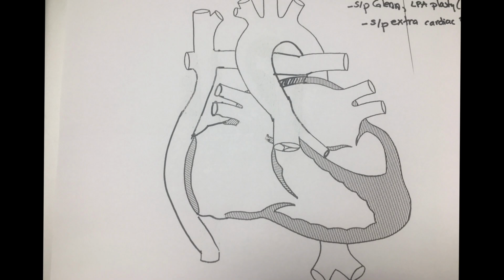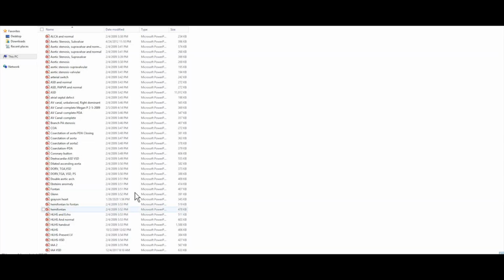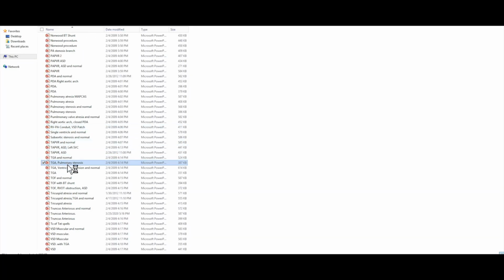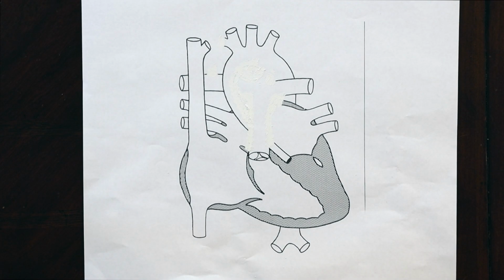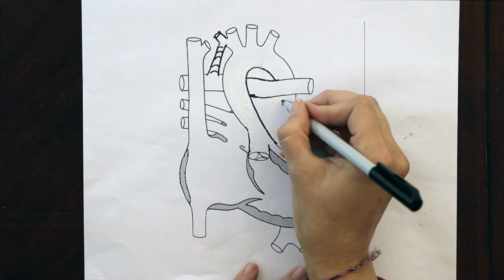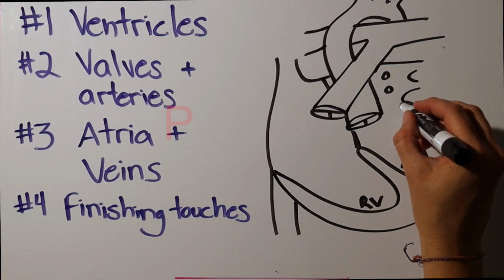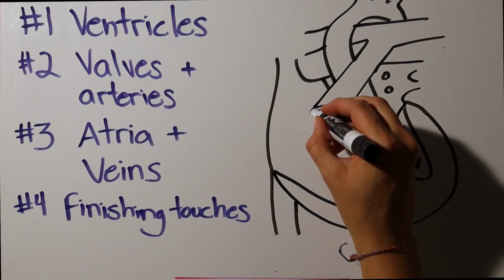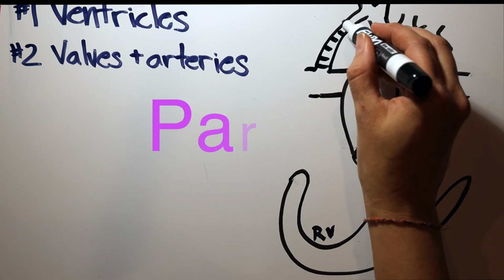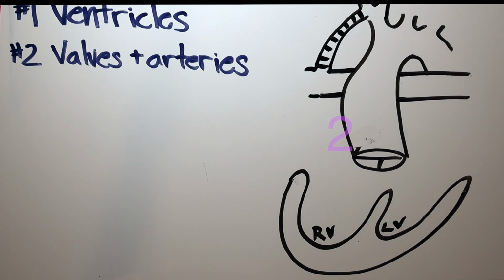a drawing of that patient's heart. Now we've got a file with dozens of hearts I can print off. Even with that, most of these require whiteout and a black marker to get close, and sometimes no pre-made diagram is going to be right. Part 1 of this video series will teach the steps to drawing a normal heart. Part 2 will use those same steps, but apply it to complex congenital heart disease.